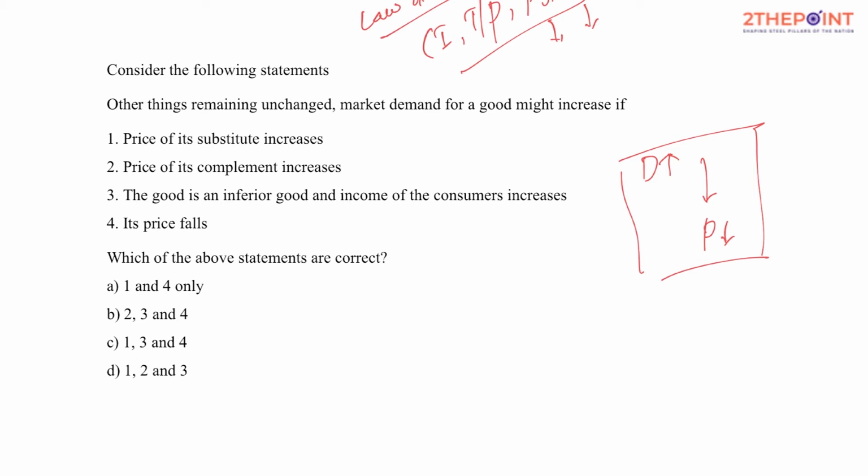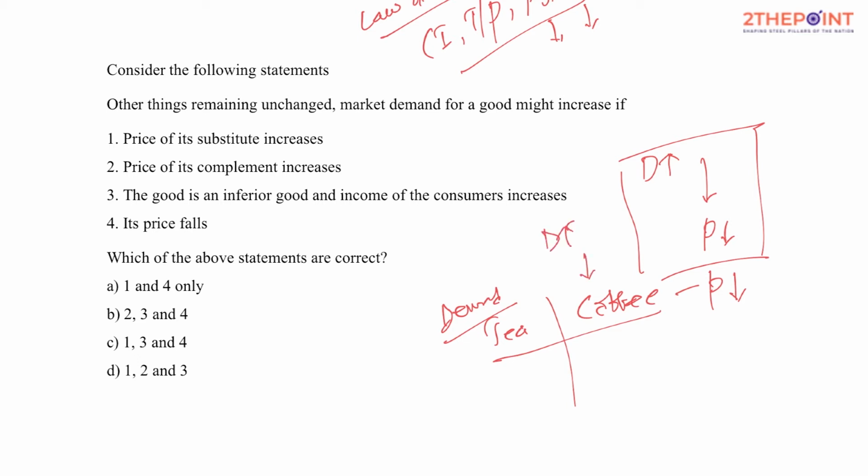Let's take the case of substitutes. The best example of a substitute is, let's say, tea and coffee. Substitute means one could be easily replaced with the other. So let's look at the demand for tea. Since coffee is a near substitute for tea, let's find out whether the demand for tea changes with a change in the price of coffee. Imagine if the price of coffee in the market decreases. What happens? Obviously, people's willingness to consume coffee increases. The demand increases. When the demand for coffee increases because you get coffee for a really cheap price, that obviously decreases the demand for tea, isn't it?